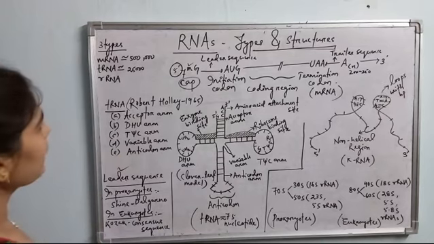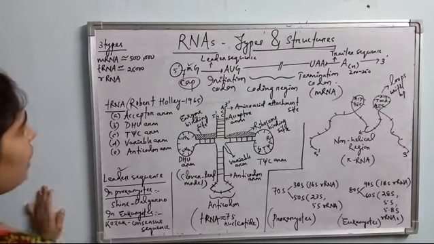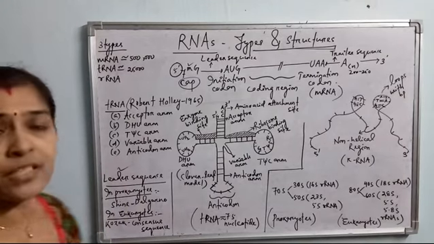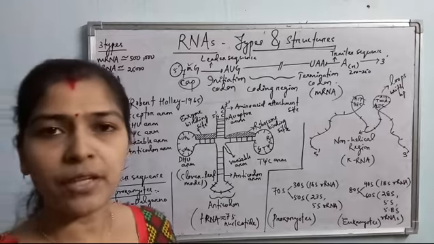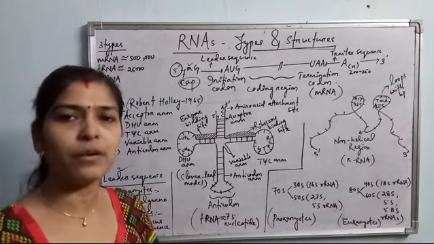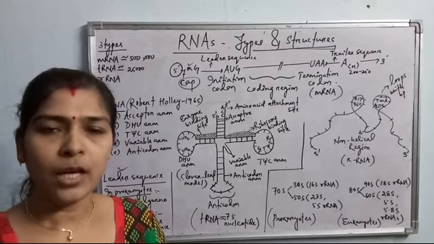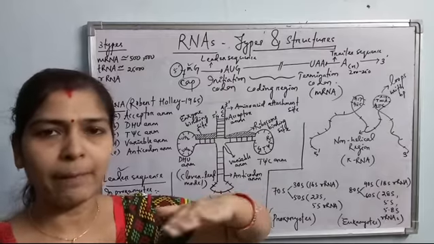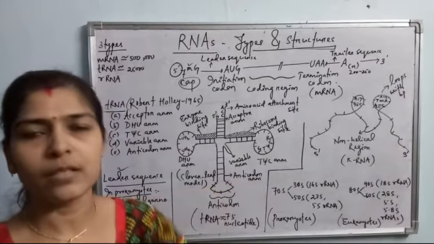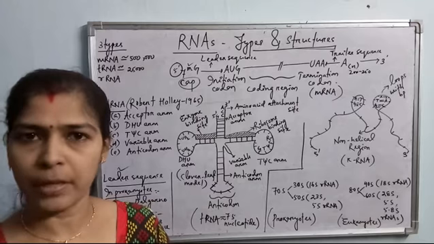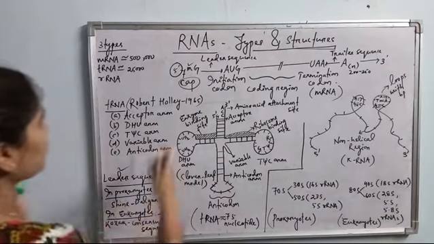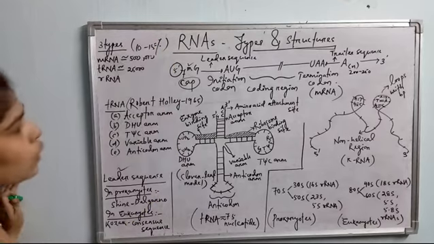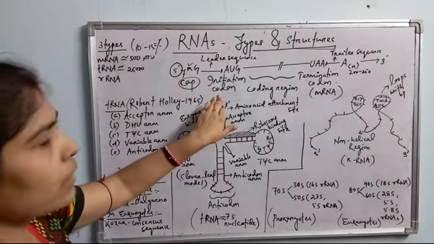This mRNA has a molecular weight of about 5000 Dalton, and it has a sedimentation coefficient of 85. What is sedimentation coefficient? Sedimentation is the process of centrifugation. If the cytoplasm is centrifuged, then these mRNAs stabilize and form a layer or sediment, and the sedimentation is 85 in case of mRNA. They make about 10 to 15% of total cellular RNA. Okay, so this is the mRNA molecule structure.